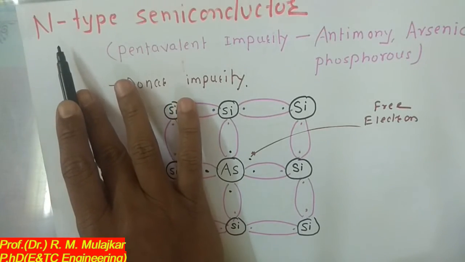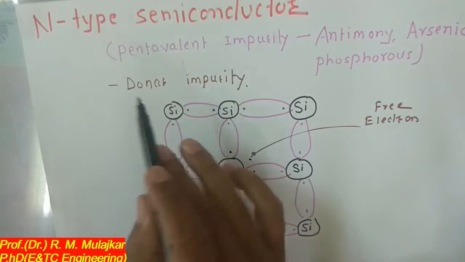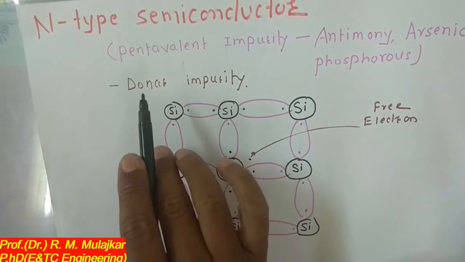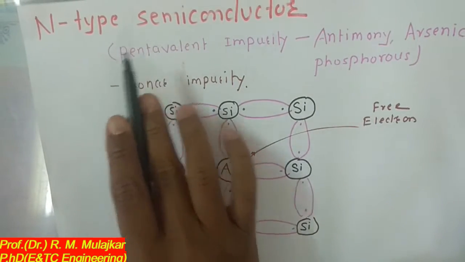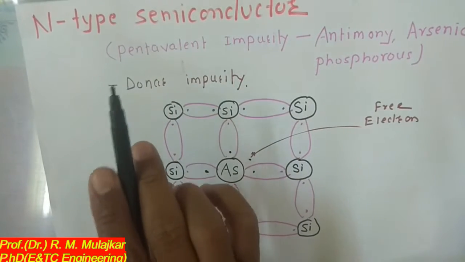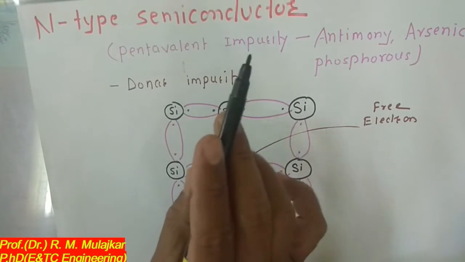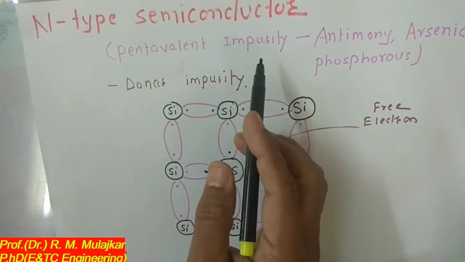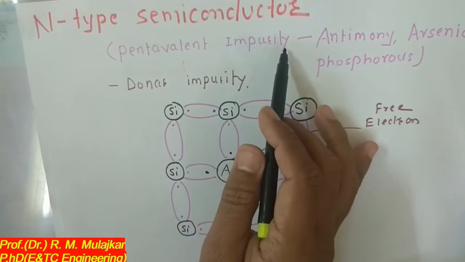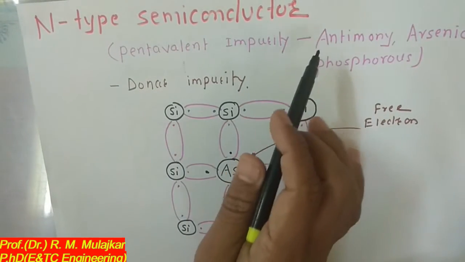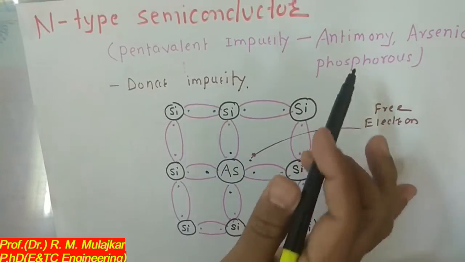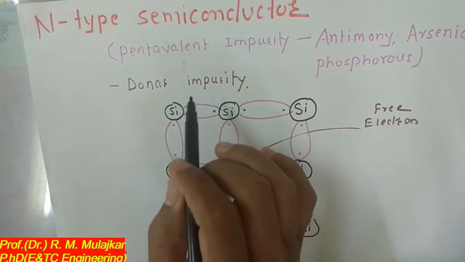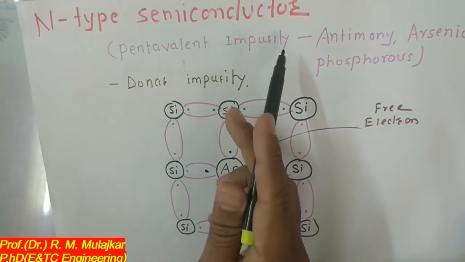Now we will see details about the N-type semiconductor. As already discussed, when pentavalent impurity is added to the intrinsic semiconductor, it forms the N-type semiconductor, which is an extrinsic semiconductor. Which are the pentavalent impurities? Some examples are antimony, arsenic, and phosphorus. Remember these examples. These are added to the intrinsic semiconductor, and it results in N-type semiconductor.